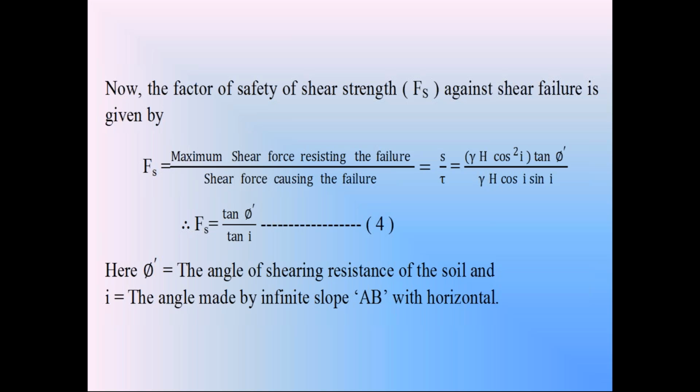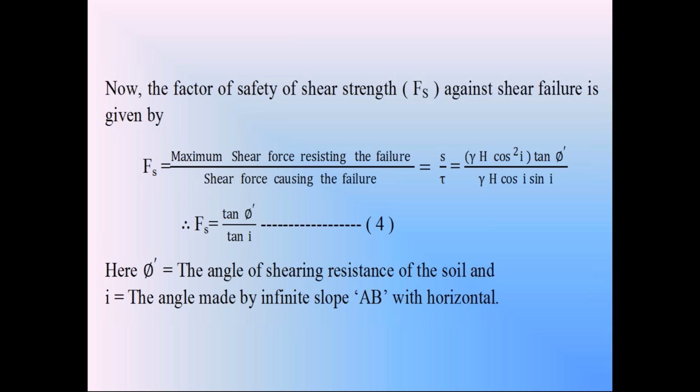If the factor of safety is more than 1, the side slope is safe, no failure. If the factor of safety is equal to 1, the side slope is about to fail. If the factor of safety is less than 1, anytime the side slope is subjected to failure. So by using this equation 4, we can study the stability condition of the infinite motionless side slope in dry condition. Because in the dry condition, factor of safety is equal to tan phi dash by tan I.